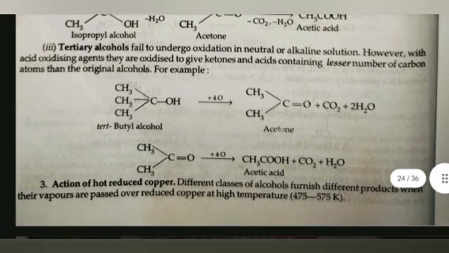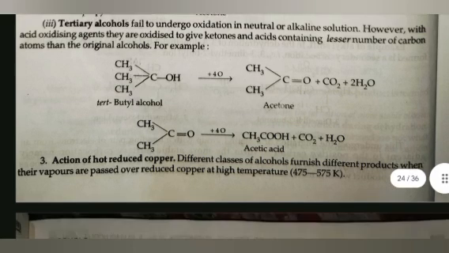Third, tertiary alcohol fails to undergo oxidation in neutral or alkaline solution. However, with acid oxidizing agents, they are oxidized to give ketones and acid containing a lesser number of carbon atoms than the original alcohol. For example, tertiary butyl alcohol on oxidation gives acetone, which further on oxidation gives acetic acid.